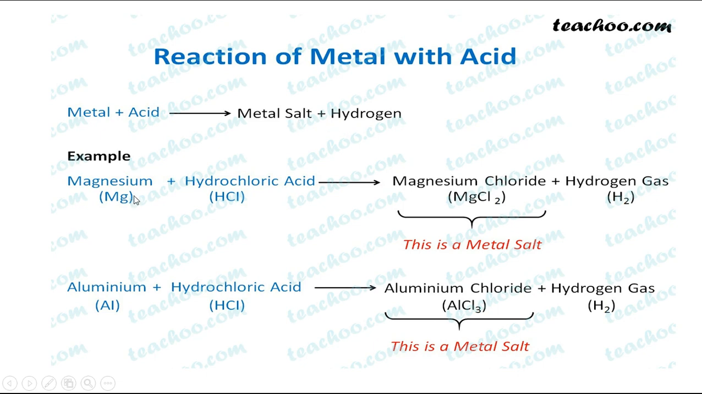For example, here I have taken magnesium metal as well as aluminium metal. So when these metals react with hydrochloric acid, we get respective metal salts along with hydrogen gas. These are two examples. If you want, you can note it down. Later on, I'll upload this on YouTube.